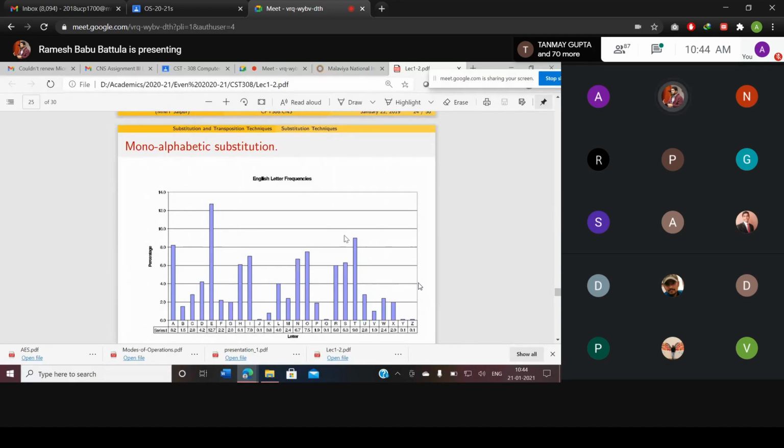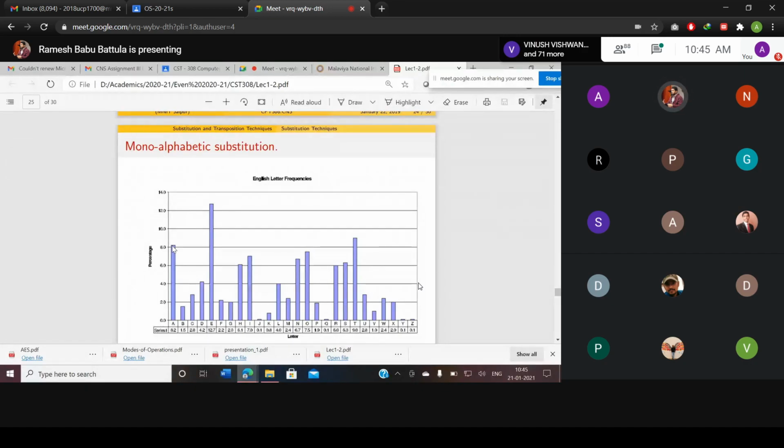After that T, after that A. So if you have an encrypted value, that means an unreadable value, the first most frequently appearing letter is going to be replaced with E. The second most frequent letter you replace with T. This is called a dictionary based attack.